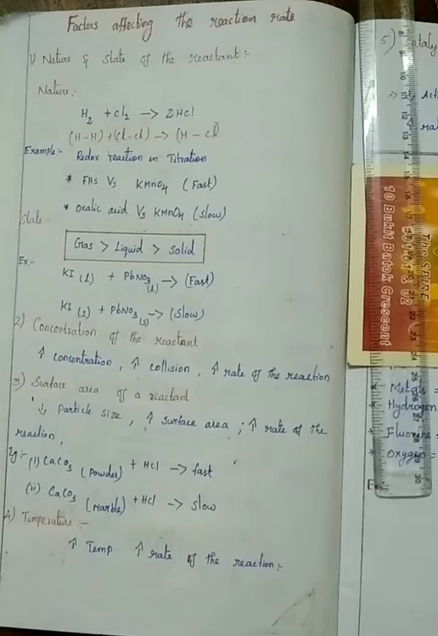The next, till the end of the race, he must have the concentration to win. So the next factor is concentration. Then the third one, if the playground is familiar to him, it is easy to get first prize. So here the third factor is surface area.